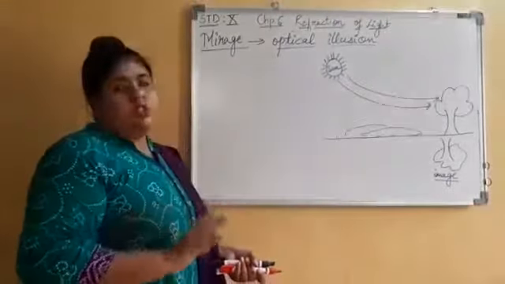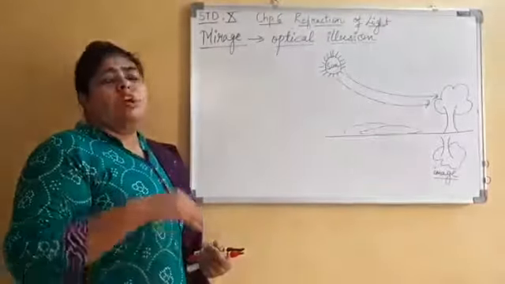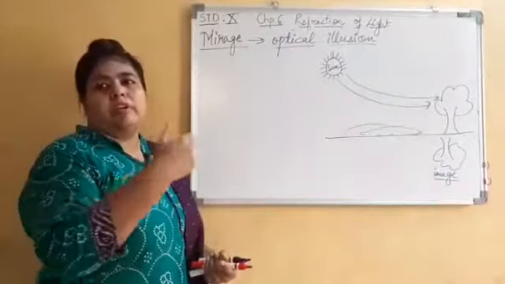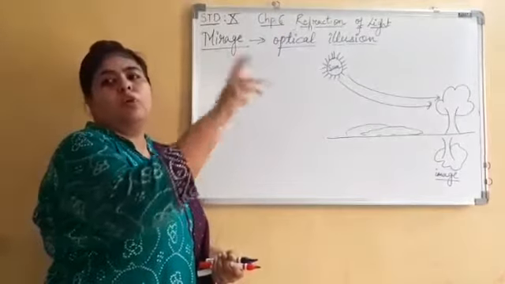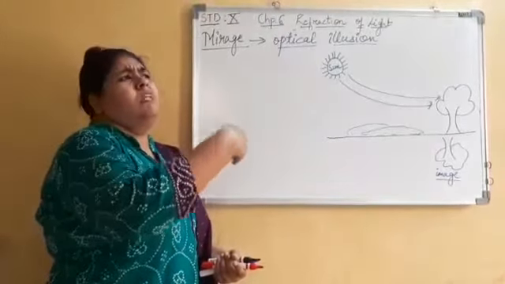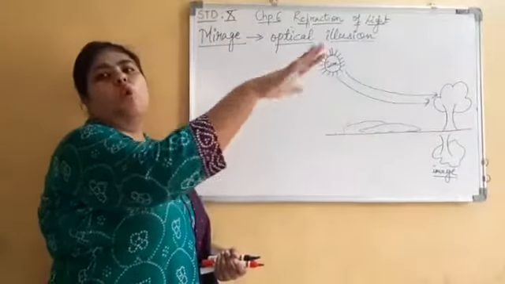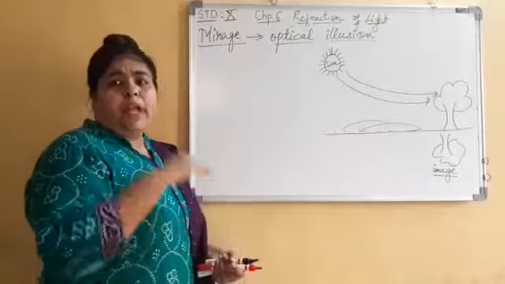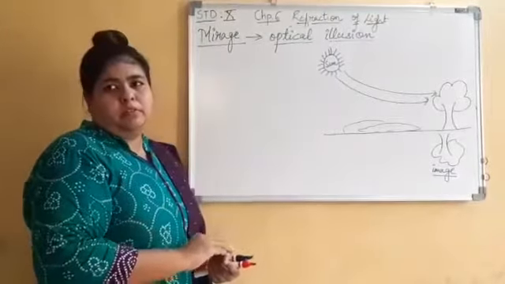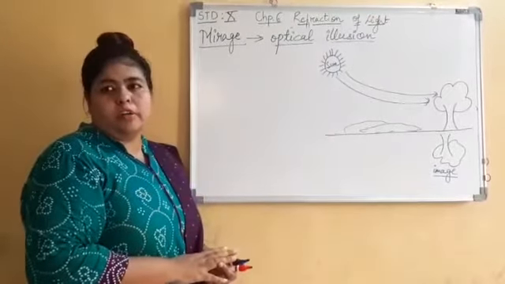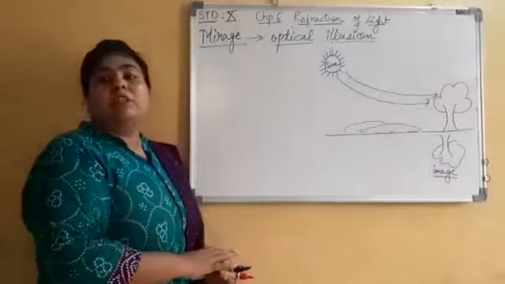Now, mirage is what actually, let me tell you. During a hot summer season, when we drive a car and are moving through a road, a little bit ahead, around 1 kilometer ahead, we can see that there is water. But as we move near to it, we do not find any water. Same thing happens in a desert also.